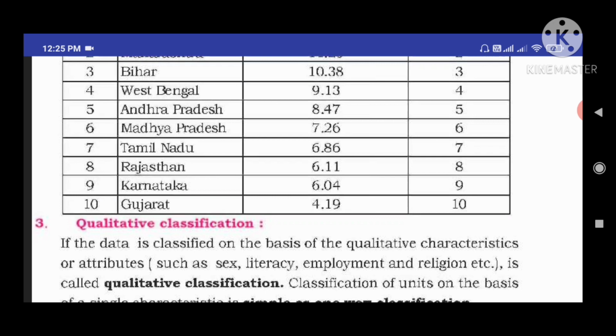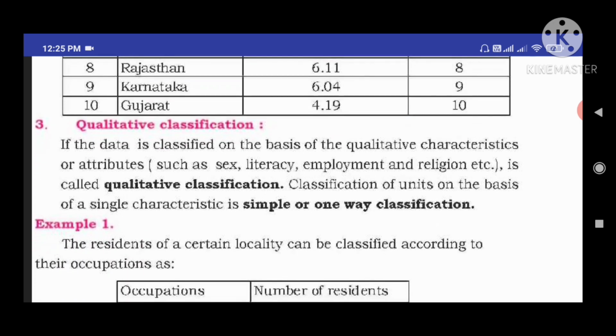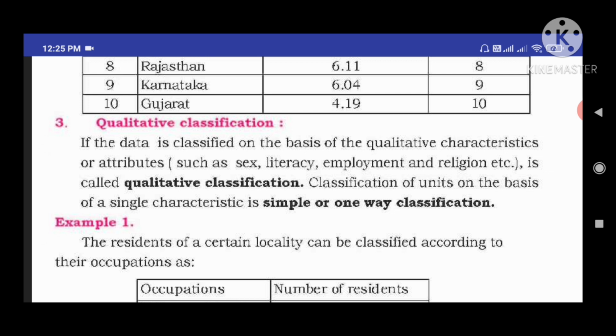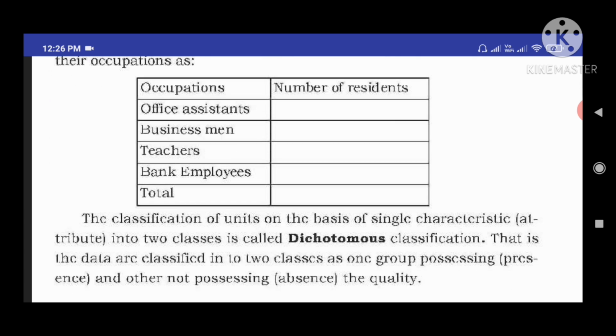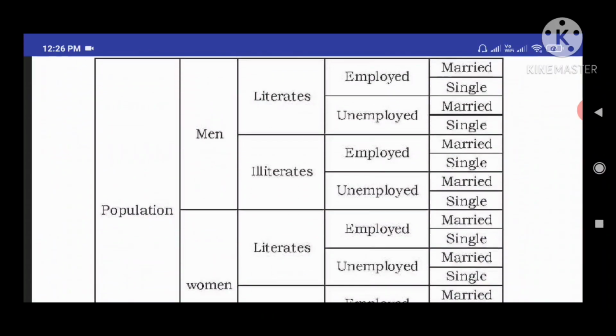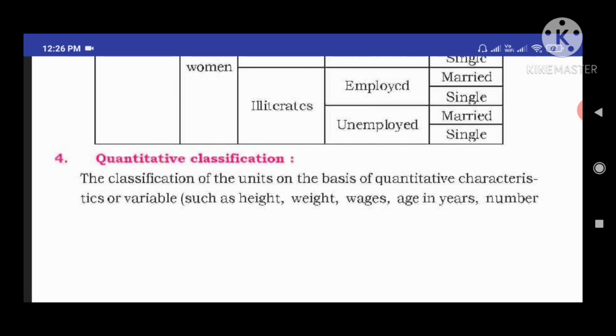Next, the third one is qualitative classification. When we are classifying the data and giving importance to attributes or qualitative characteristics such as sex, literacy, employment, religion, etc., these are the qualities. So when we are giving importance to quality characteristics, that data we can call a qualitative classification.